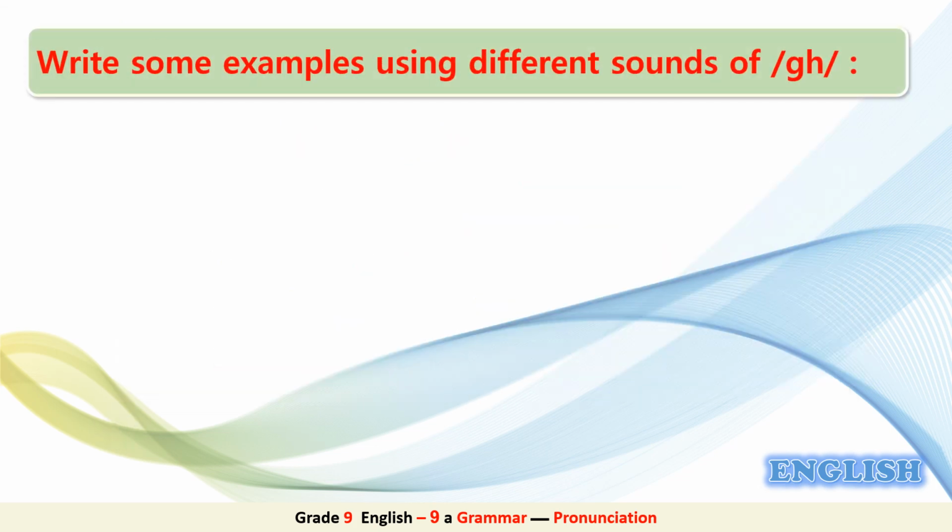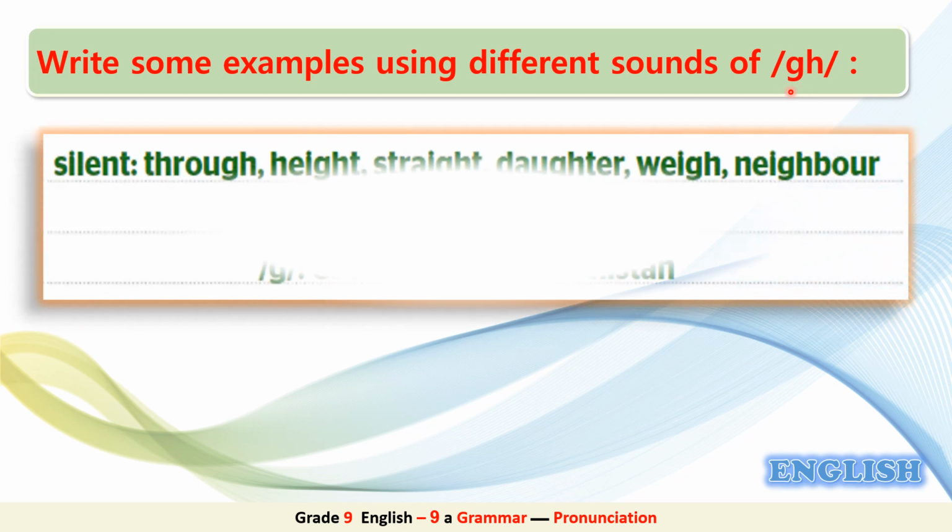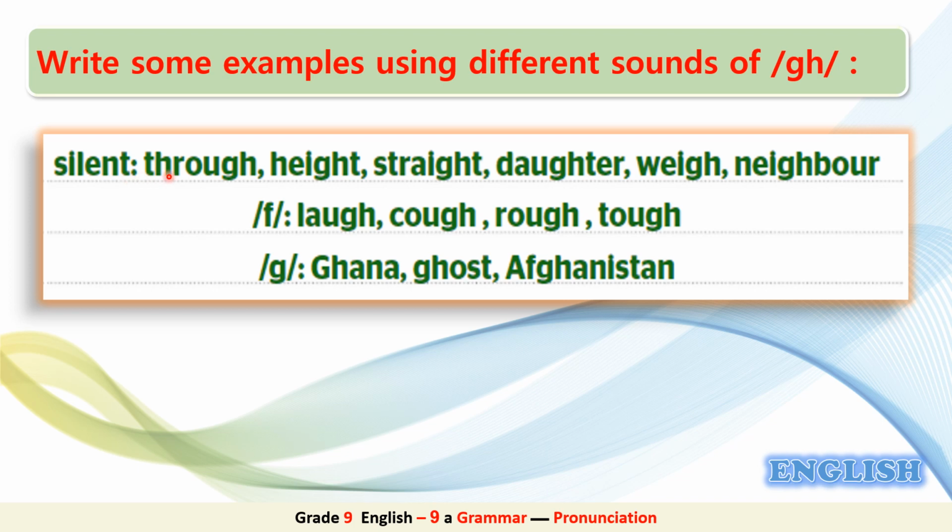Now, could you please write some examples using different sounds of GH? Go ahead. Okay, now let's have a look at this suggested answer. Silent GH: through, height, straight, daughter, way, and neighbor. F, we can say laugh, cough, rough, and tough. And egg, we can say Ghana, ghost, and Afghanistan.